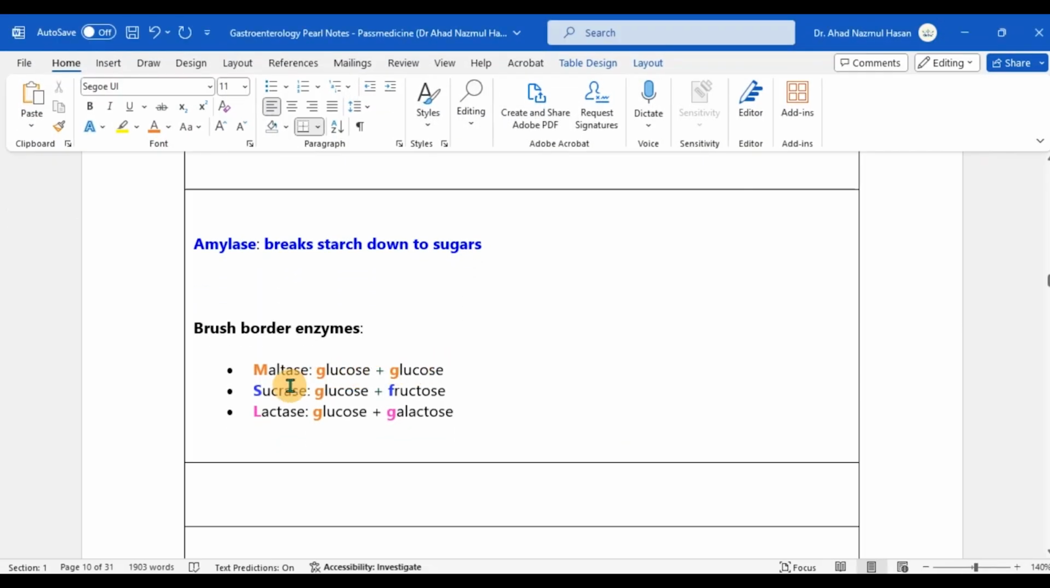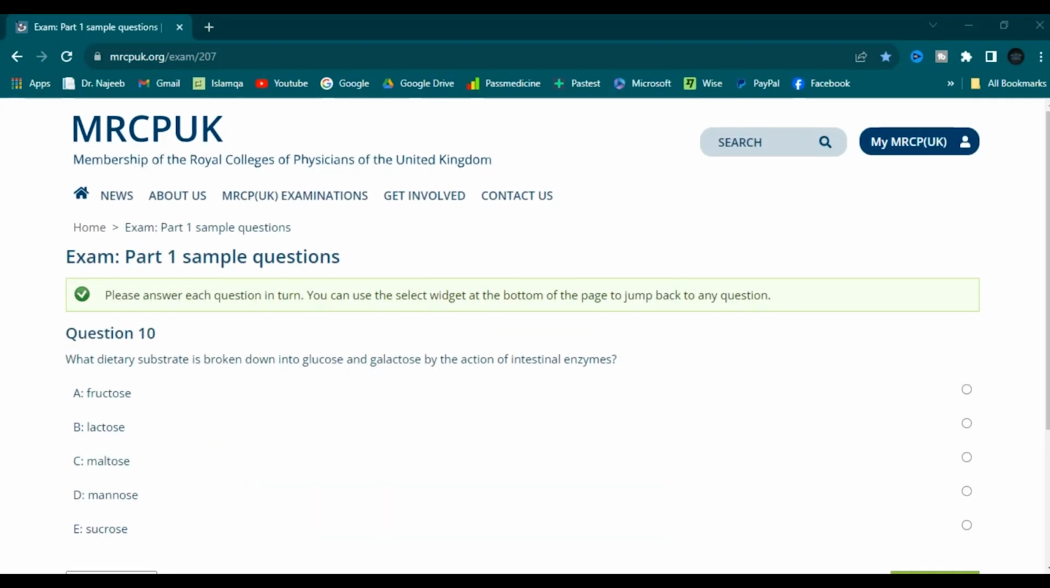Glucose plus glucose, maltase. Glucose plus fructose, sucrase. Glucose plus galactose, lactase. Glucose plus galactose, lactose.